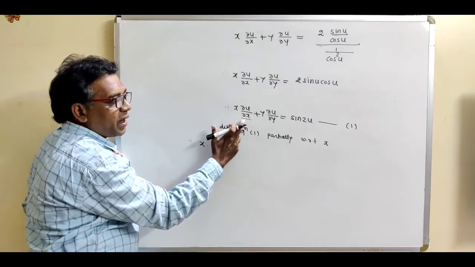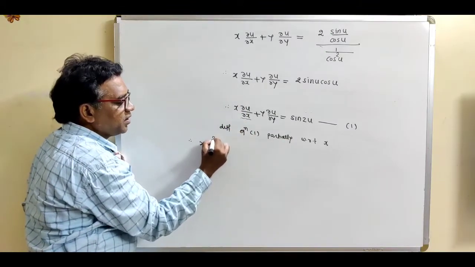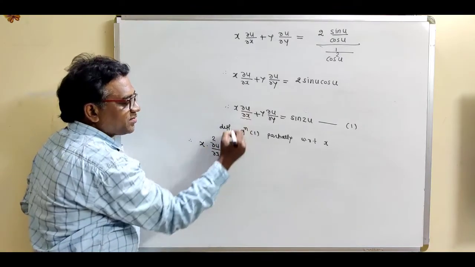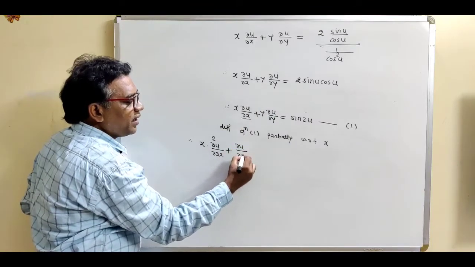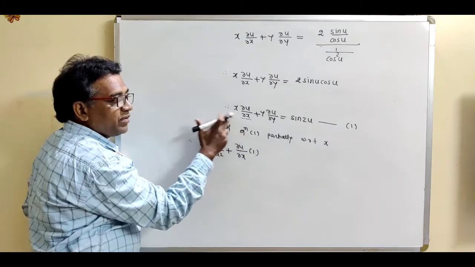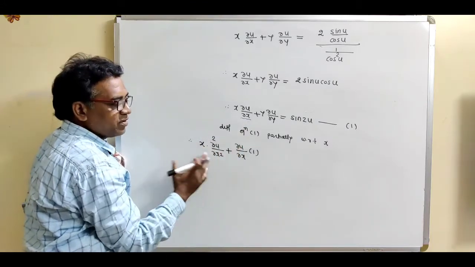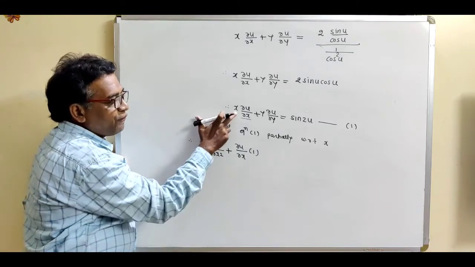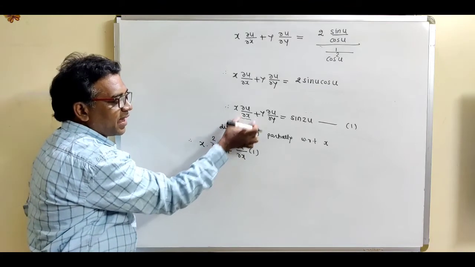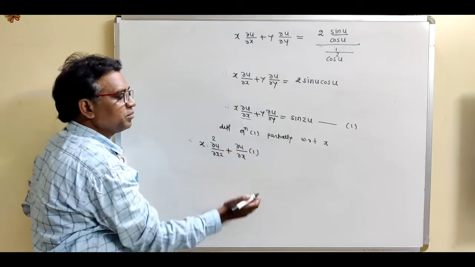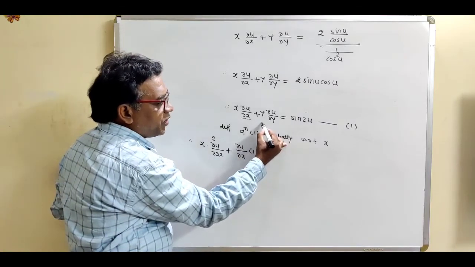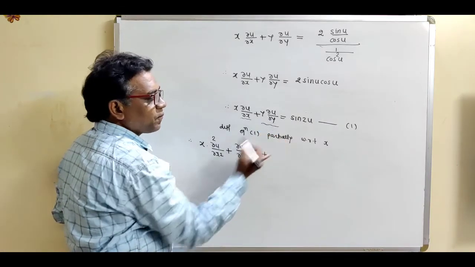Derivative of del u by del x partially with respect to x means this is del square u by del x square, plus second term as it is del u by del x into derivative of first term, which is 1. So both are variable terms, so we have to use the product formula. So this is the product formula, first term as it is into derivative of second term plus second term as it is into derivative of first term, which is 1, plus now find out the derivative of this second term.